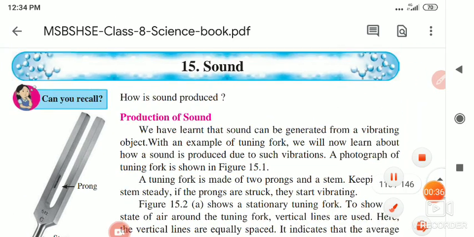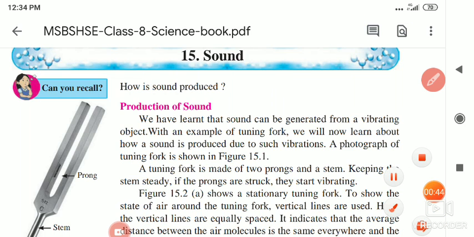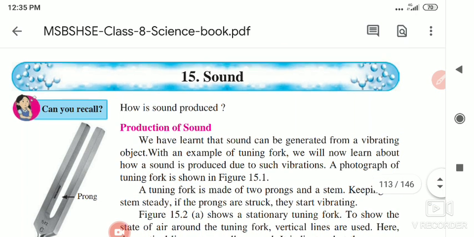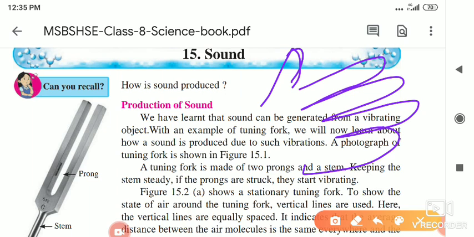So first of all, I will give you an example: sitar and guitar, you know. Otherwise, just take one rubber band near your ear and hold it between two fingers. Suppose this is your hand, this is your thumb, this is the first finger. Hold that rubber band between these two fingers and just pluck it.